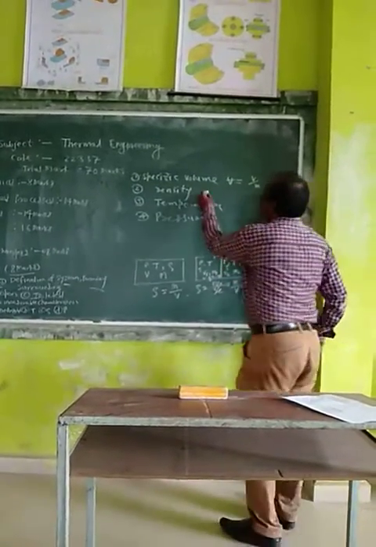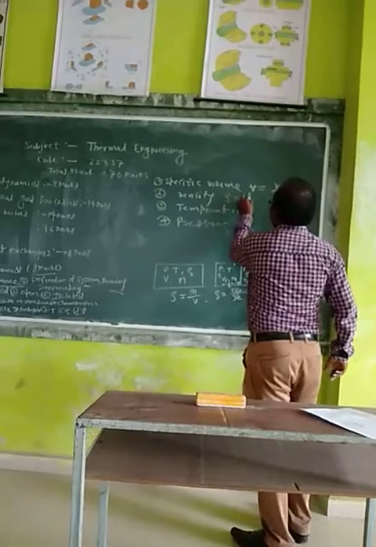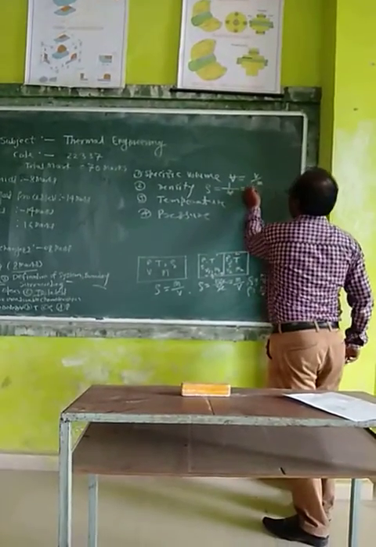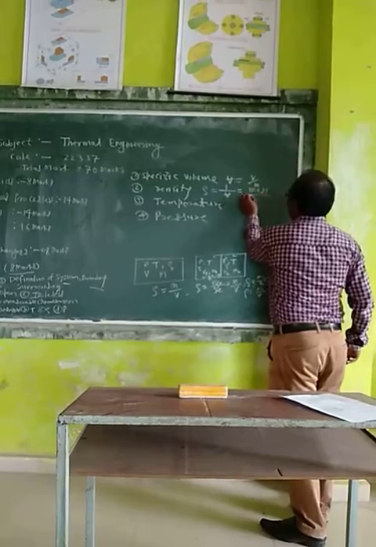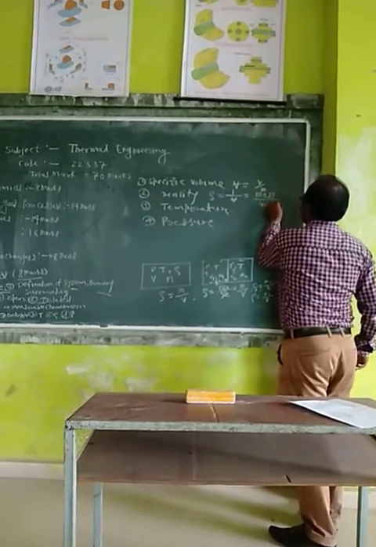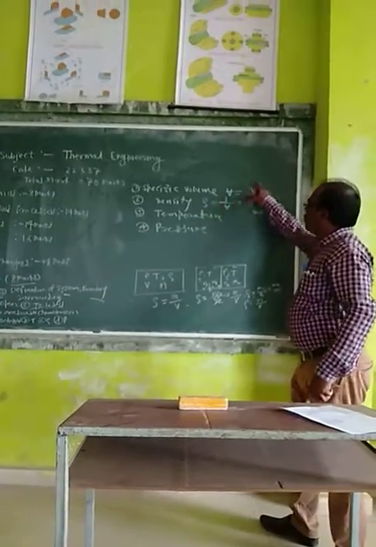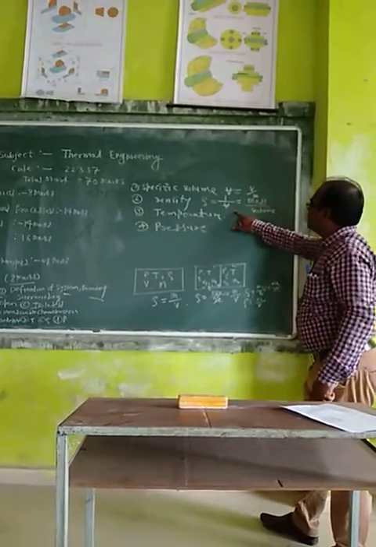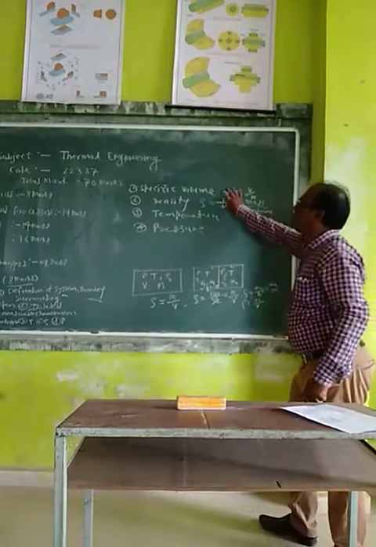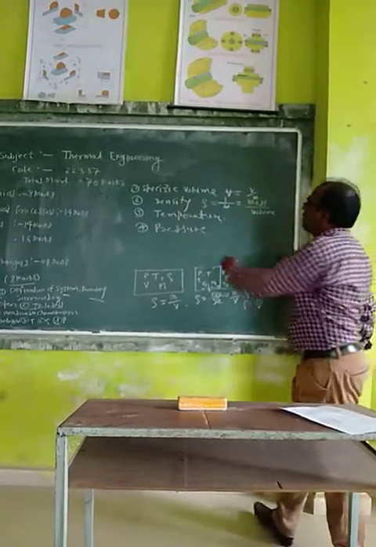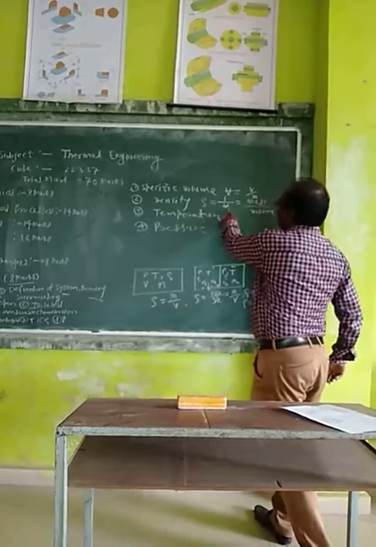And density is the reciprocal of the specific volume. Density means mass divided by volume. This ratio is called density. Specific volume means volume divided by mass, and density means mass divided by volume. These are reciprocals.